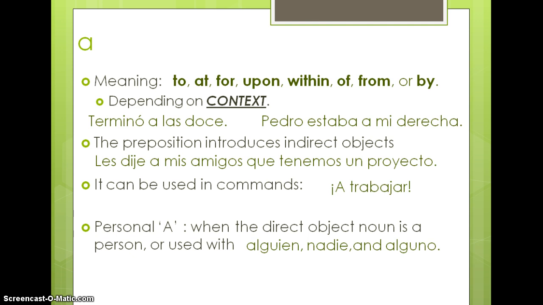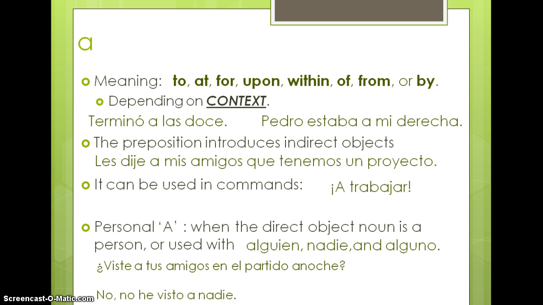And finally, we talk about that personal a. That is when we have the direct object noun as a person, or that we have alguien, nadie, or alguno. We will use that personal a in front of those as well. Some examples. ¿Viste a tus amigos en el partido anoche? No, no he visto a nadie.